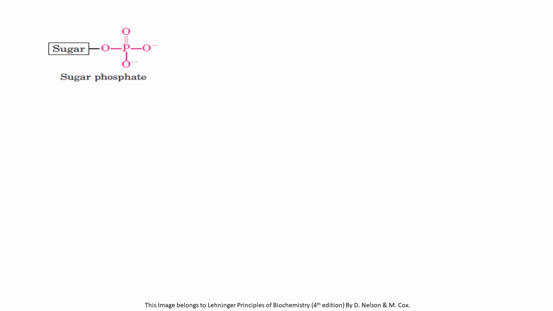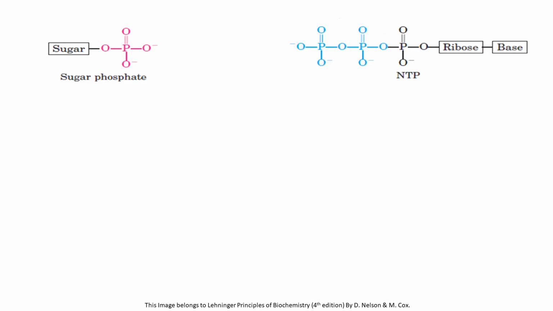Let us see. So, towards left hand side, you can observe the sugar phosphate molecule, and towards right hand side, you can observe nucleoside triphosphate molecule. This sugar phosphate resembles our glucose 1-phosphate, and this nucleoside triphosphate resembles our uridine triphosphate.